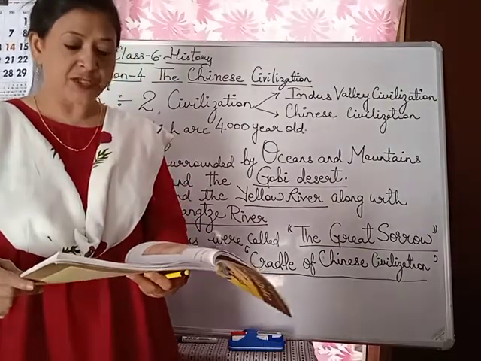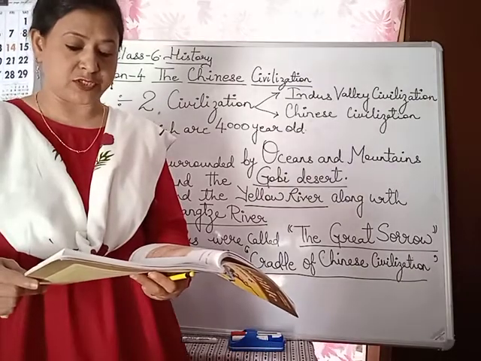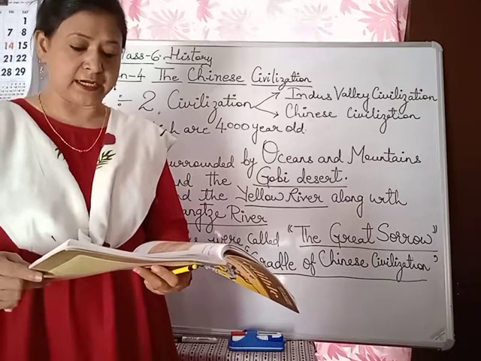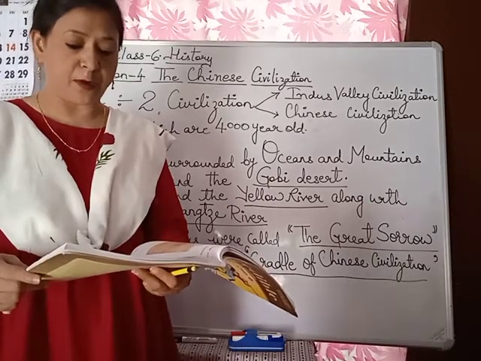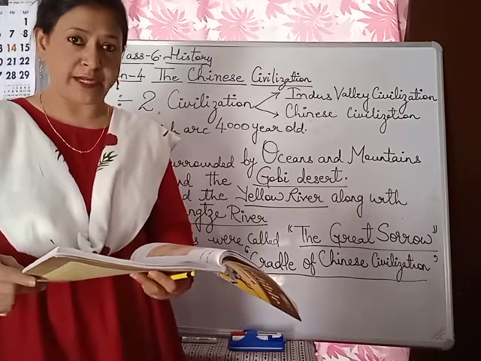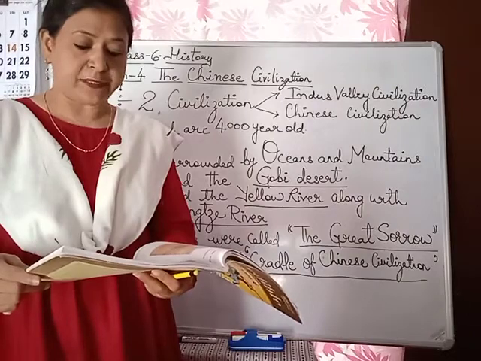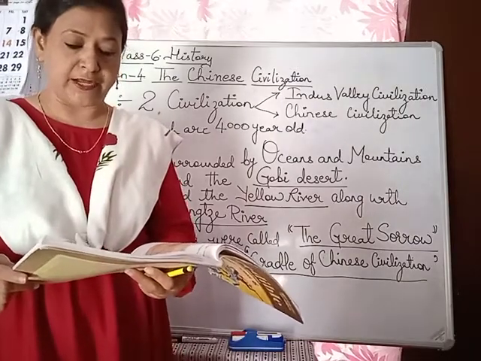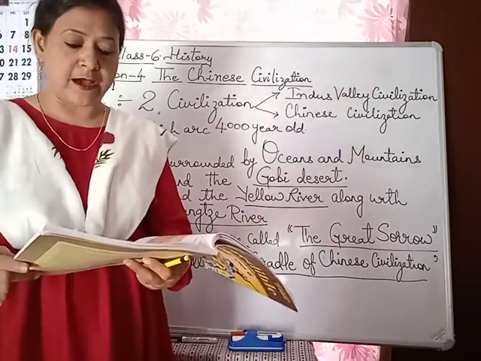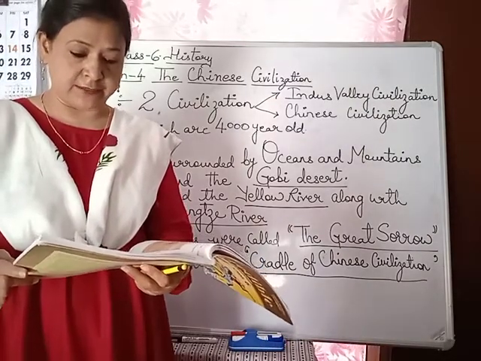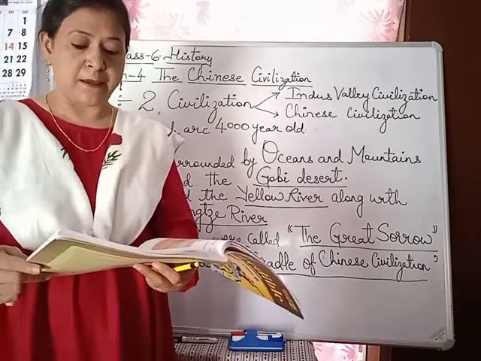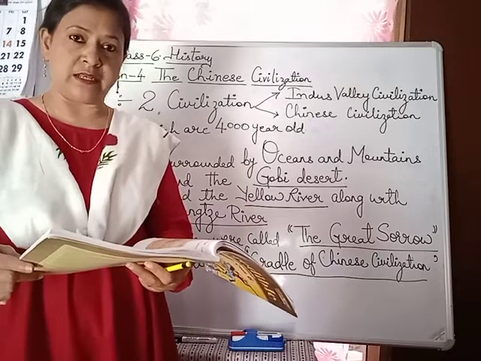Introduction. Asia has given two great civilizations to the world, Indus Valley and Chinese. It is a great country with the highest population in the world. Fossils dating back to 1.3 million years have been found in China. Written records which are 4,000 years old have also been excavated. It is the only civilization to have survived to this day, making it the oldest in history.